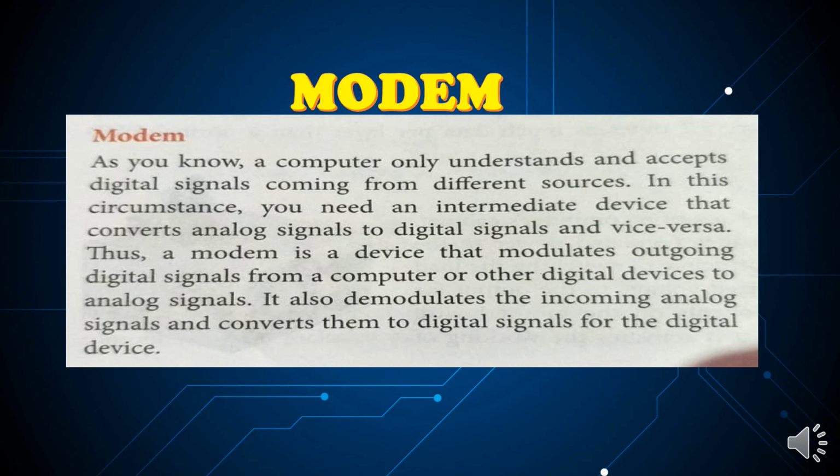Now, as you read that modem modulates and demodulates the signal, what is modulation and demodulation? Modulation is the process of encoding information in a transmitted signal, while demodulation is the process of extracting information from the transmitted signal. The key difference between modulation and demodulation is that modulation is done at the transmitter side, while demodulation is done at the receiver side of a communication system.